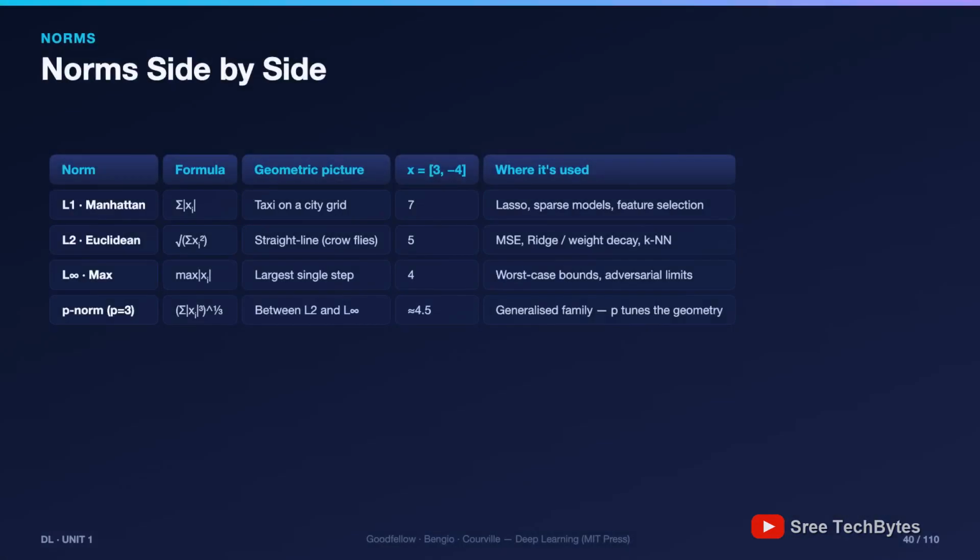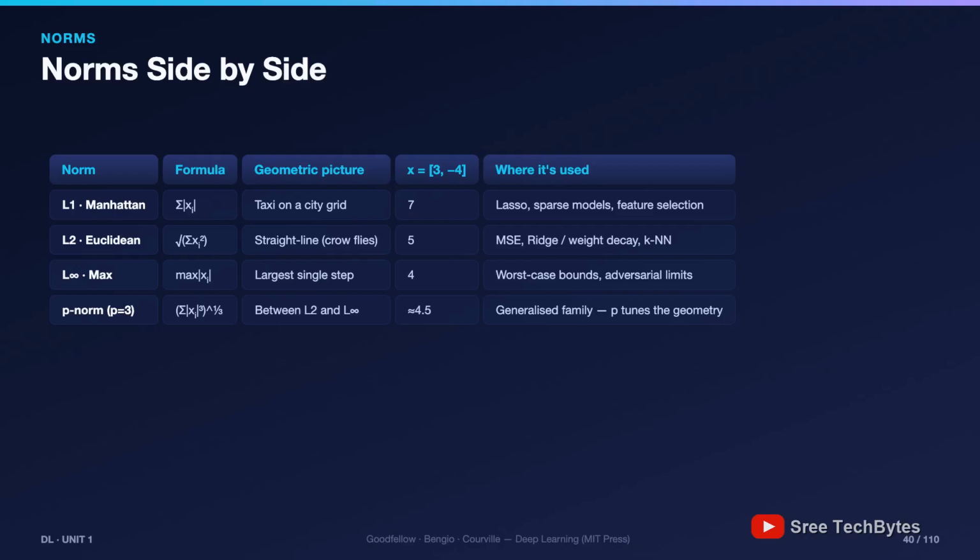Let's line all the norms up side by side. This table is your revision card. L1, Manhattan, sum of absolute values, the taxi on the grid, 7 for our vector, used in lasso and sparse models. L2, Euclidean, square root of the sum of squares, the crow flying straight, 5, used in mean squared error, ridge and k nearest neighbors. L infinity, the max norm, largest single element, 4, used for worst case bounds.